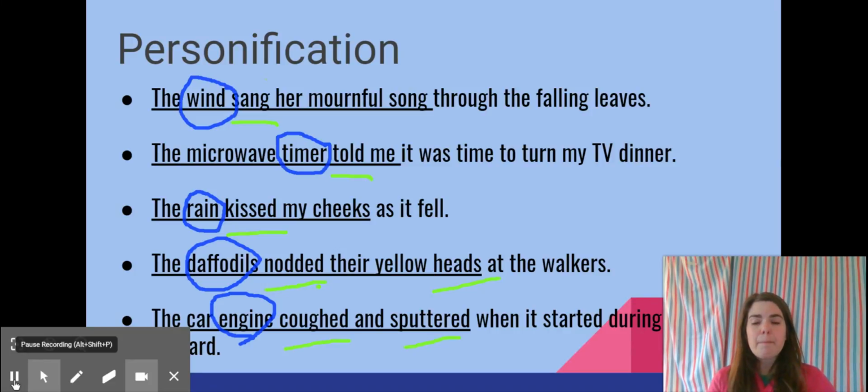Technically, daffodils do have heads because that's what the flower part is called, but they do not have the ability to think through and nod. All right, final one. I circled engine because it coughed and sputtered. An engine can't, and those are voice things that we do.